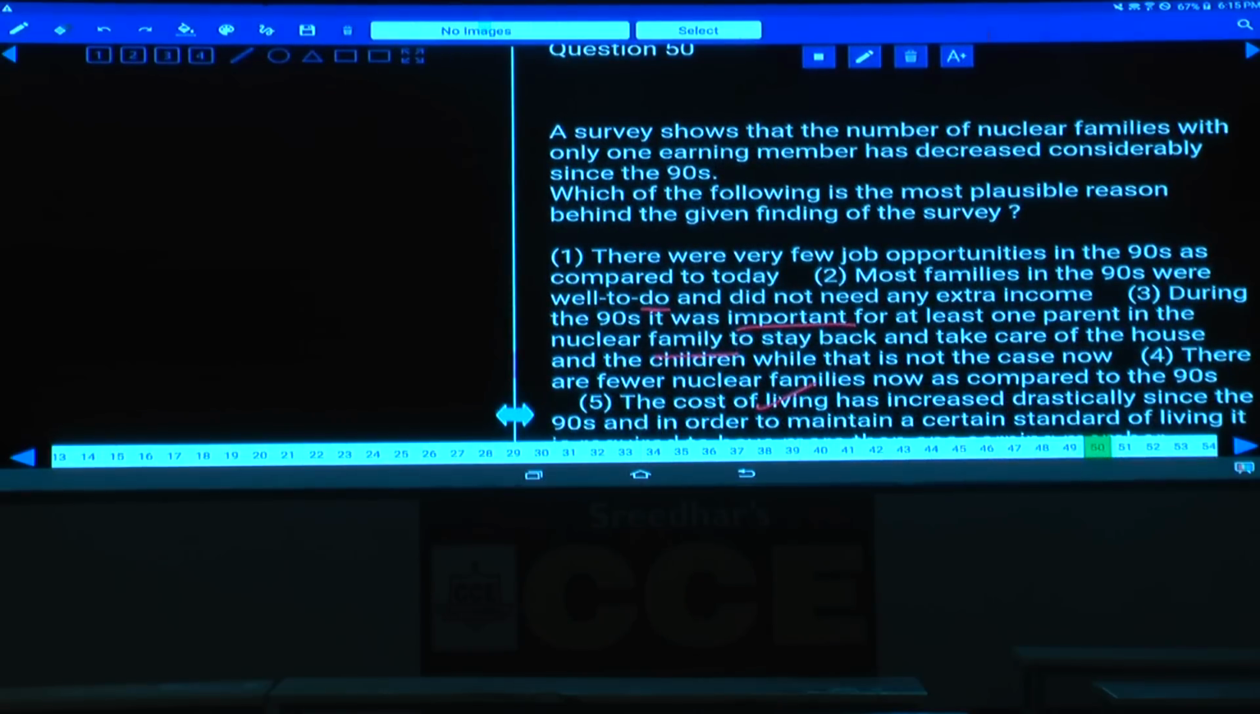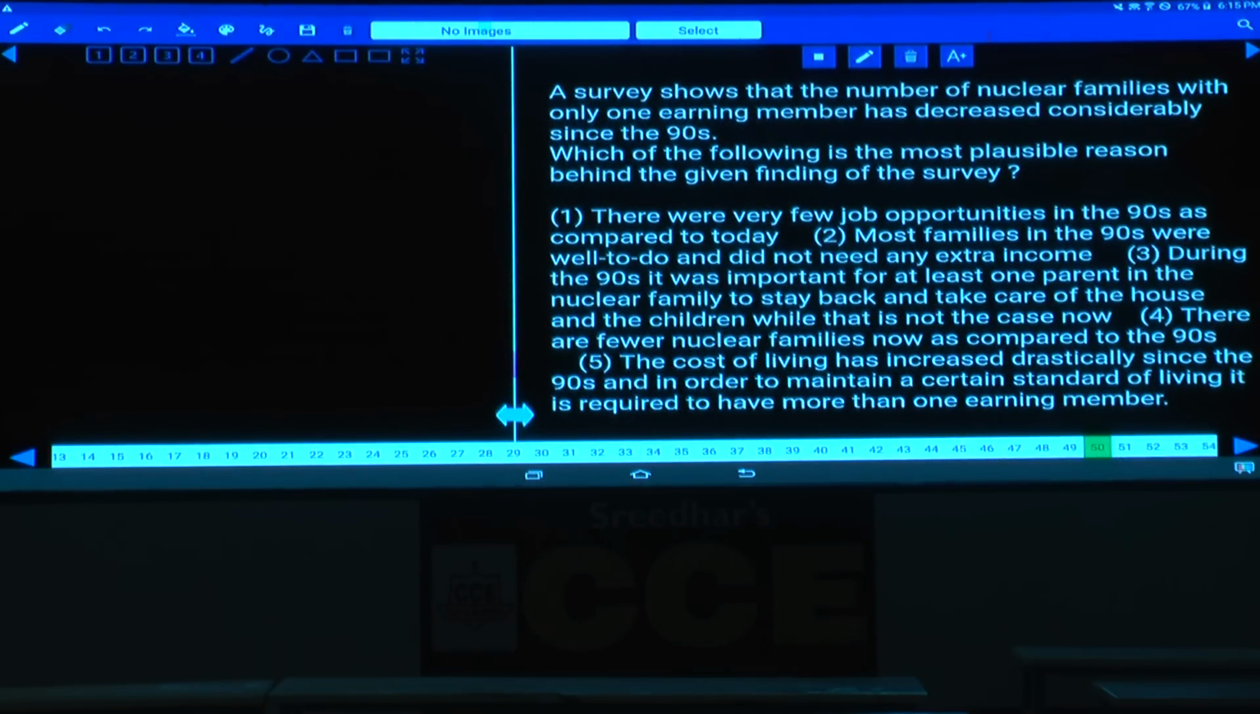Now in this question number 50, what is the information here? A survey shows that the number of nuclear families with only one earning member has decreased considerably since the 90s. Since the 90s, what happens here? Then which of the following is the most plausible? Most plausible reason means, what do you mean by this word plausible? A reasonable or accepted reason behind the given findings of the survey. Plausible means can be considered or accepted reason.